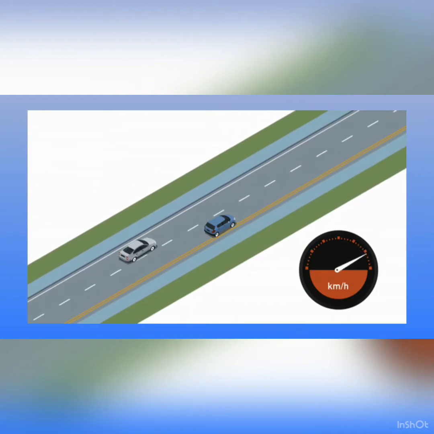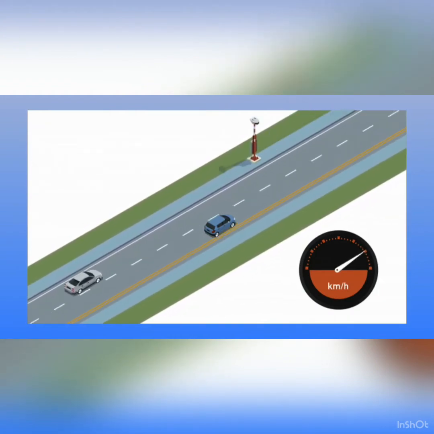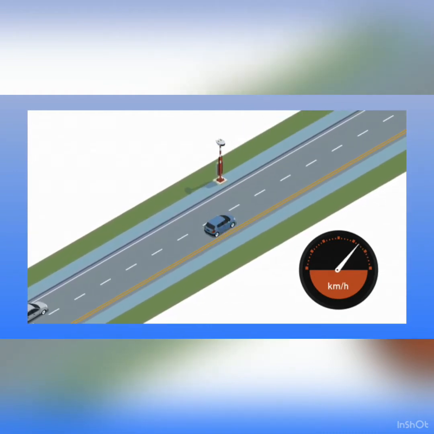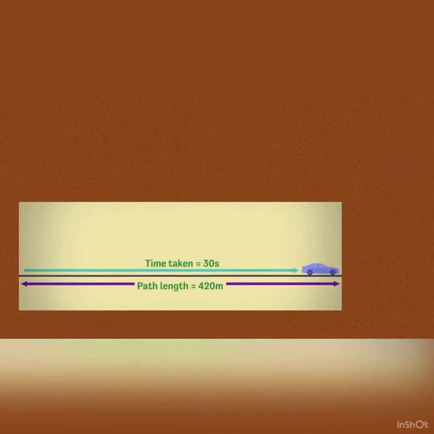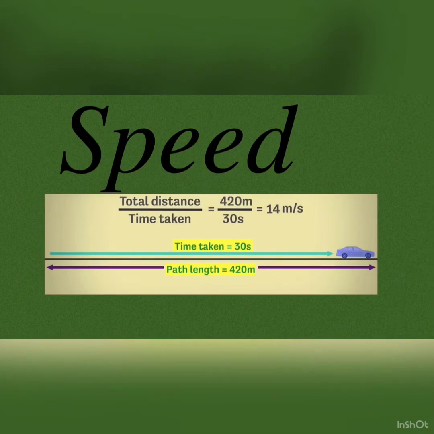Consider two cars are moving on a straight path with different speeds. Suppose the time taken by a blue car to reach another side is 30 seconds and the distance covered by the same car is 420 meter. That gives us speed is 14 meter per second.